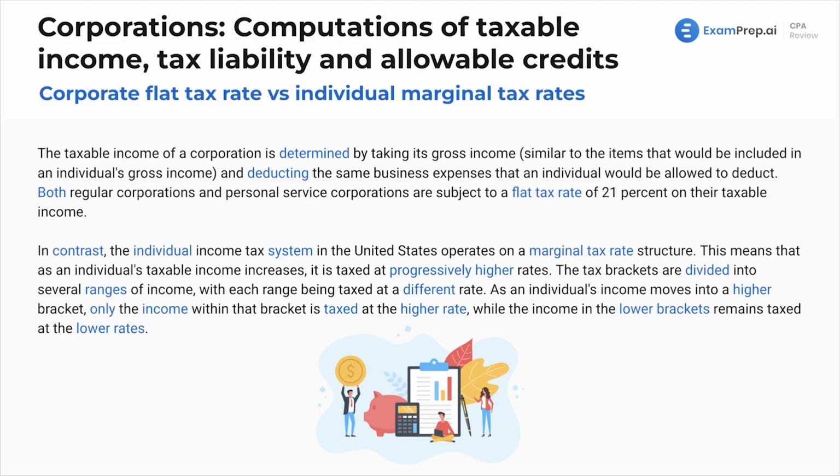We saw examples of how this worked in individual income tax in those lessons, and I don't believe that I've ever heard anyone have to, let's say, memorize all of the current year's marginal tax brackets. However, again, like I said, a general familiarity with them and how they work and how you can use them to answer questions with maybe provided ones will be beneficial for you on the exam.